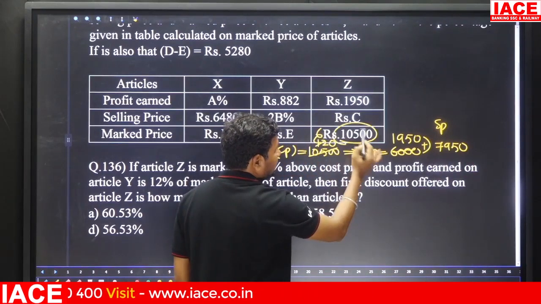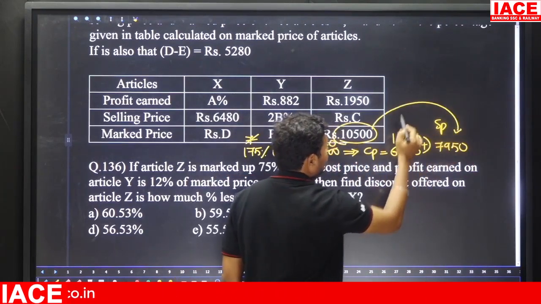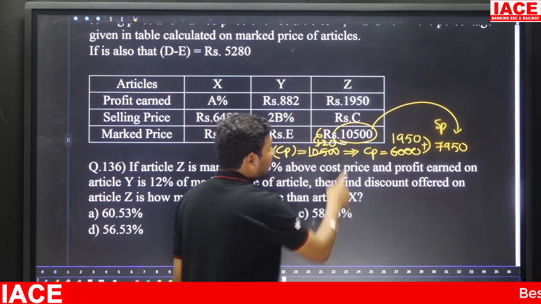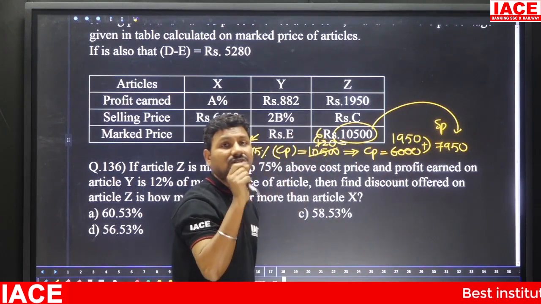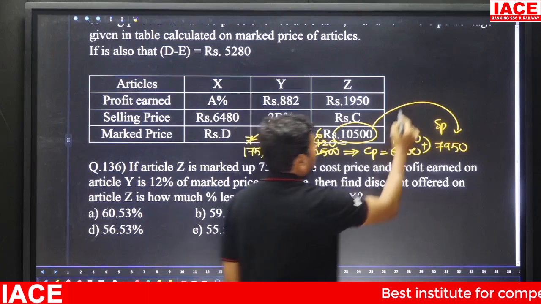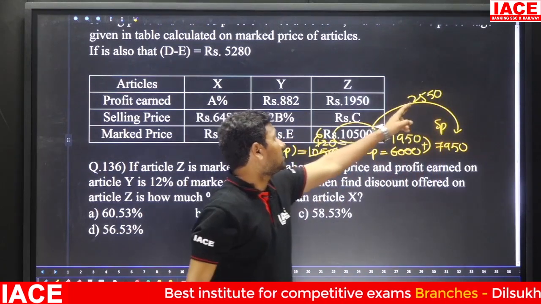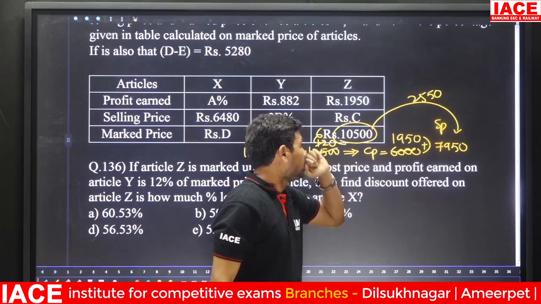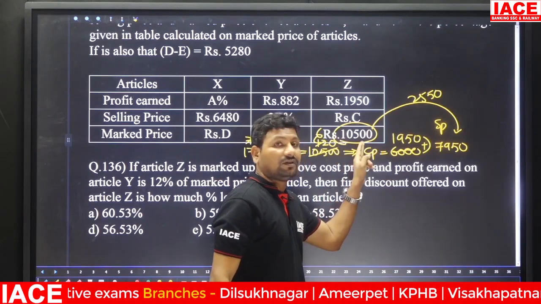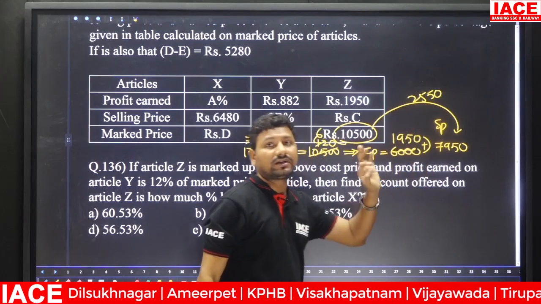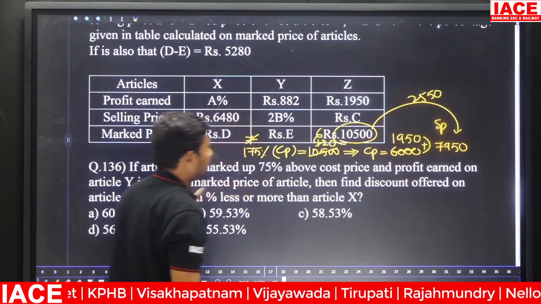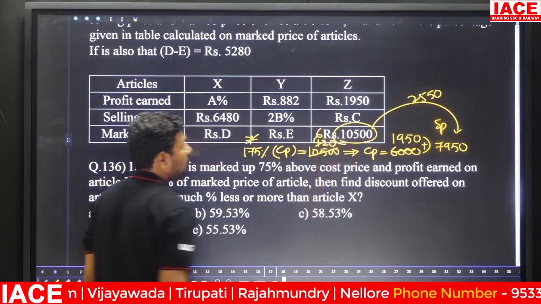Market price is 10,500. Then it becomes 7950, which means how much rupees discounted? Here 10,500 to 8,000, the difference is 2,500, and an extra 50 rupees discount, since the product is sold for 7,950. Okay, here the first case discount is 2550.